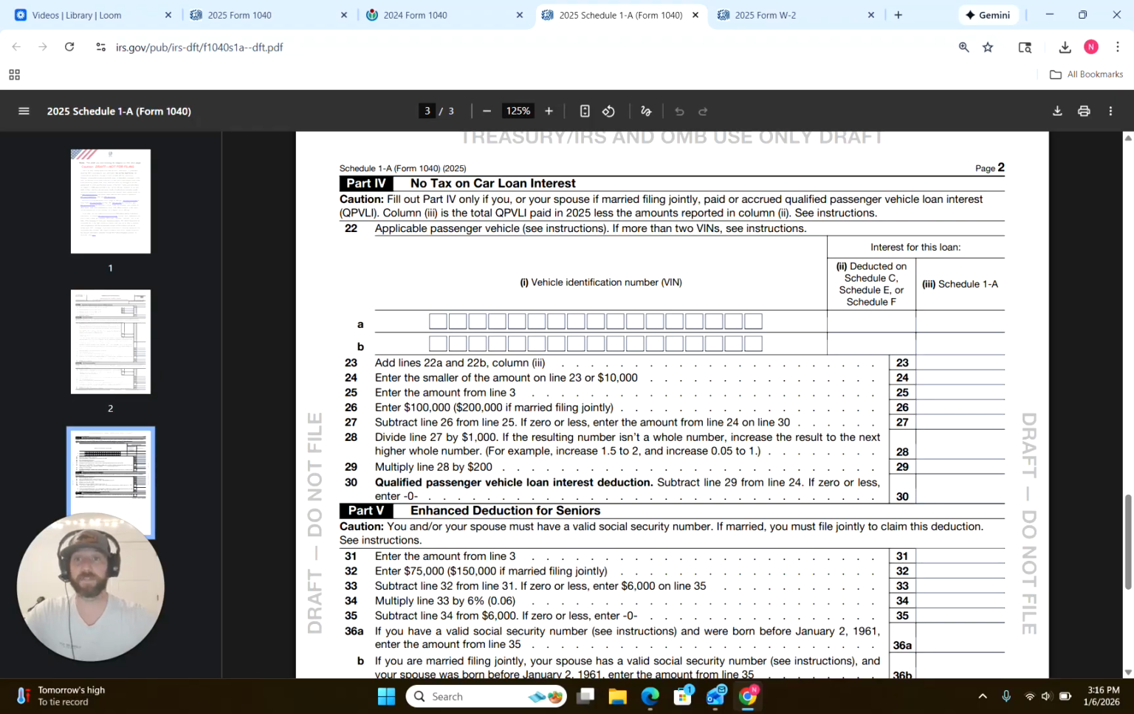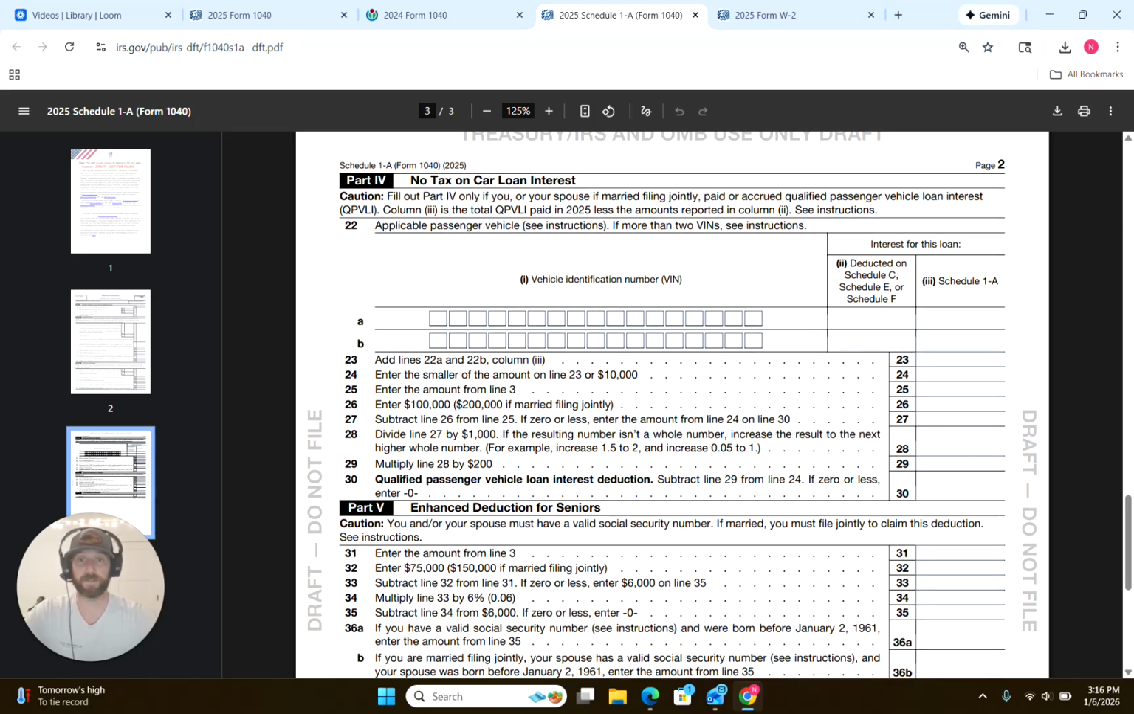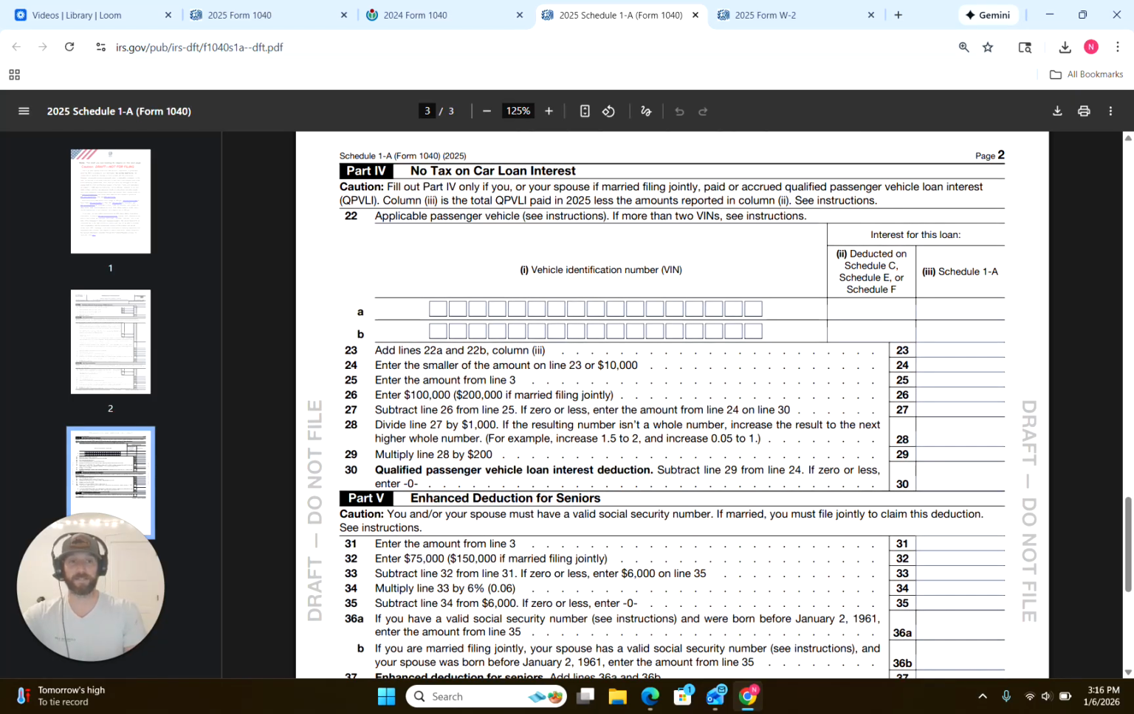And so this is also where they're going to calculate the no tax on car loan interest. So that's not going on Schedule A, that's going on Schedule 1A also. And right here, you can see that, take a look at it. I'm not going to get too into that. It's going to apply to a few people. But yeah, so that's going to go there.